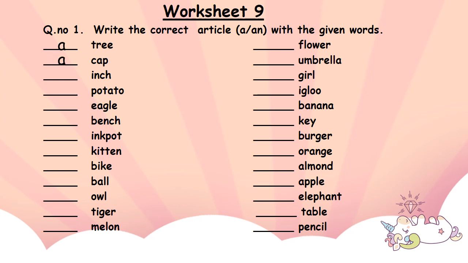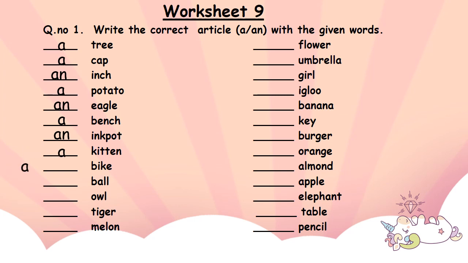A cap. Inch starts with a vowel I. So, what have you written with inch? Very good. An inch. A potato. An eagle. A bench. An ink pot.